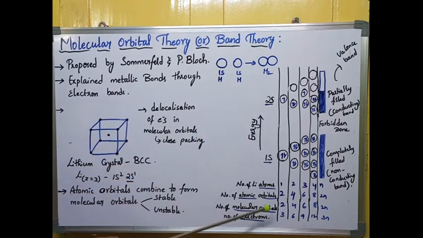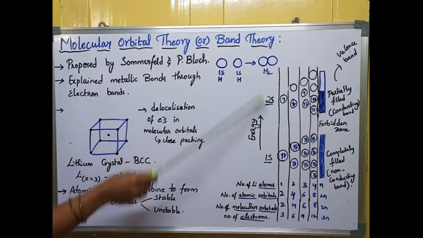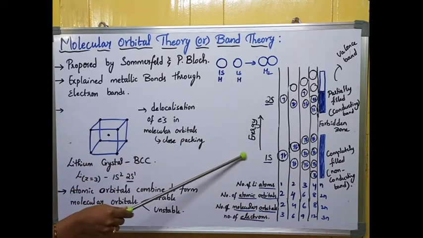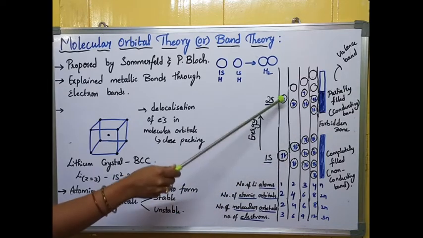Now let us see the band formation in lithium. I am taking the formation of a lithium crystal. Here the axis indicates energy, increasing upward. We already know 1s has the lowest energy. The 1s orbital holds 2 electrons, and 2s will have only 1 electron. To begin, I am taking only one lithium atom, with configuration 1s2 2s1.